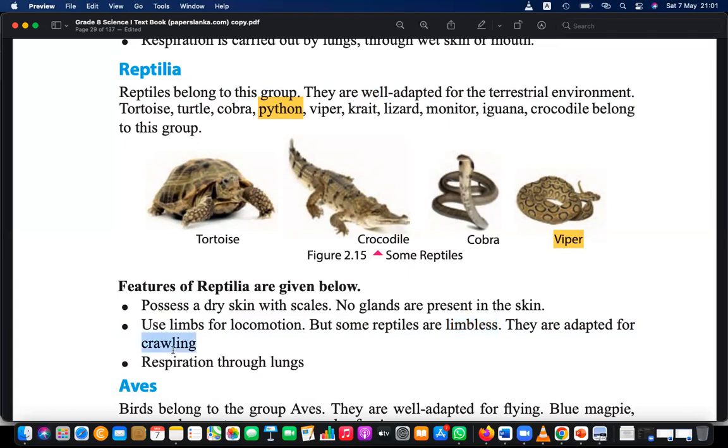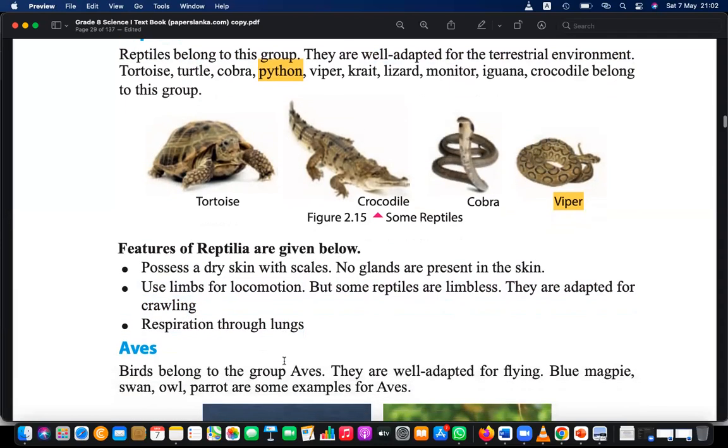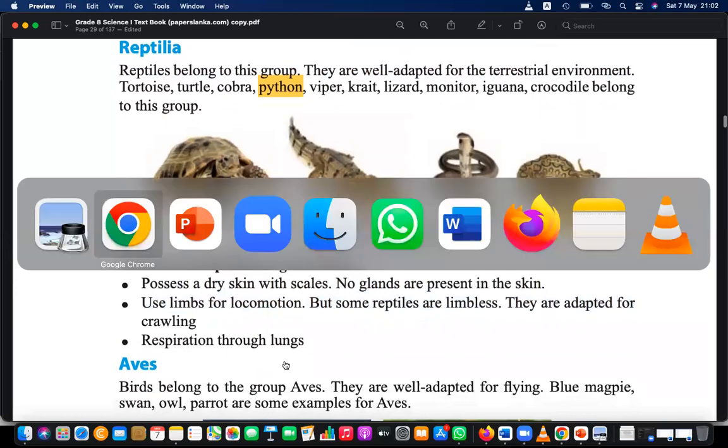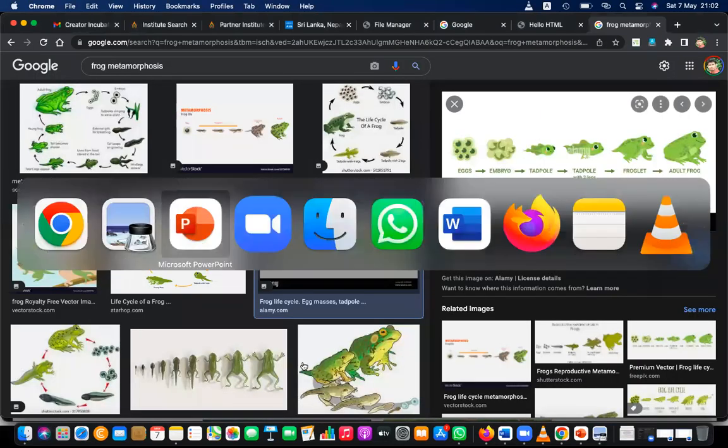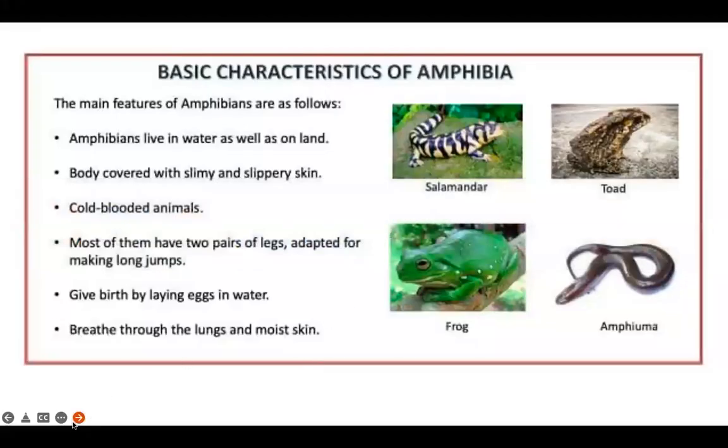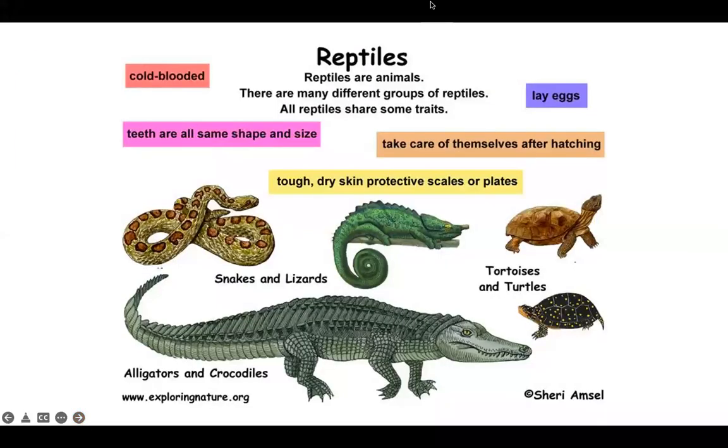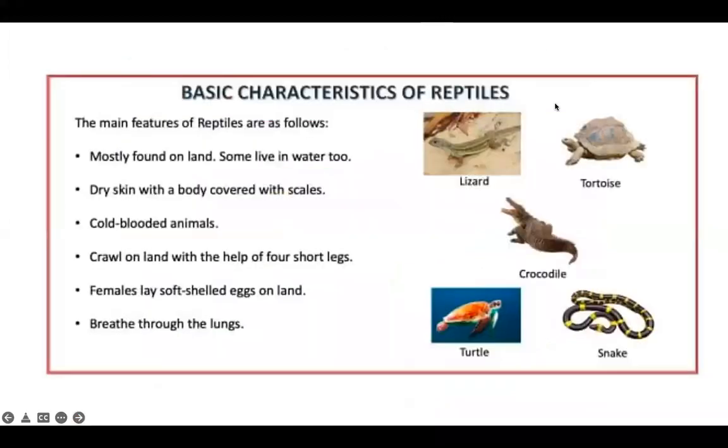And they respire through lungs. They are not respiring through the skin or through the mouth. They are basically using lungs, right? So those are the specialties of the Reptilia group. So let's write down the main points for reptiles. Okay, the special points here, you can write down these things.